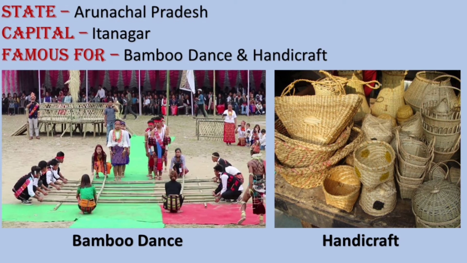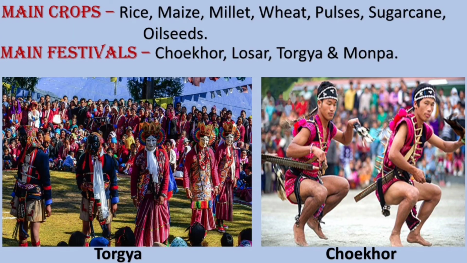The river which flows here is the Brahmaputra and the main crops in this region are rice, maize, millet, wheat, pulses, sugarcane and oil seeds. The main festivals are Chokor, Losar, Torgya and Monpa.